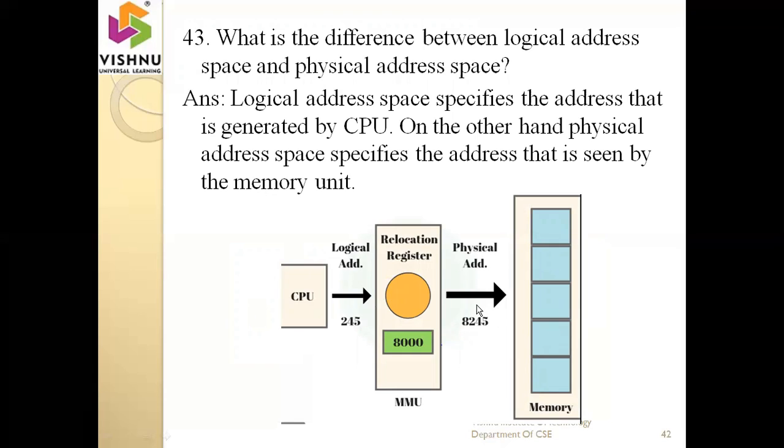For example, I want to search one file, OS interview questions.pdf. So automatically the CPU first generates one address. That address is called a logical address. This address will be carried forward to the MMU unit. MMU means memory management unit. This is a hardware component.